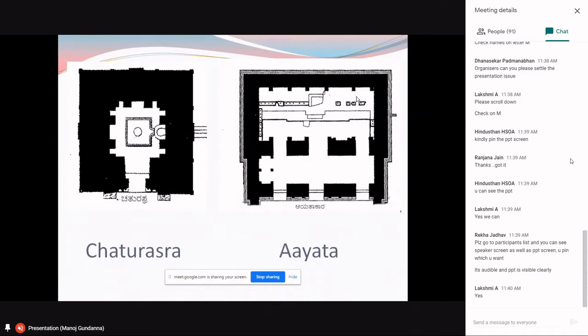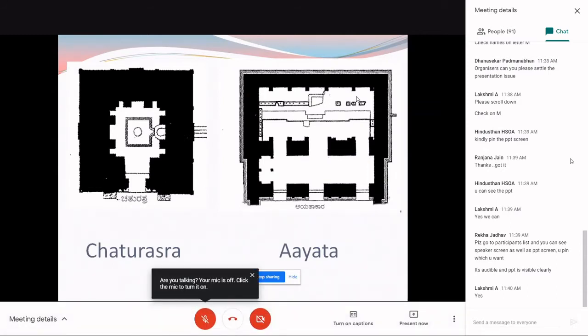If the deity is seated or standing, the Garbhagriha can be constructed on a square plan or a circular plan. And if it is a retinue of deities, or a reclining deity, or a female deity, then the Garbhagriha has to be rectangular in plan.